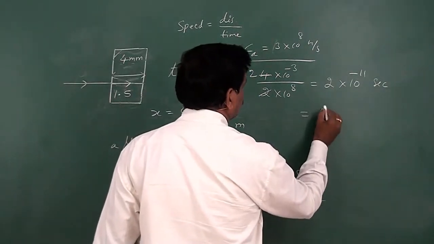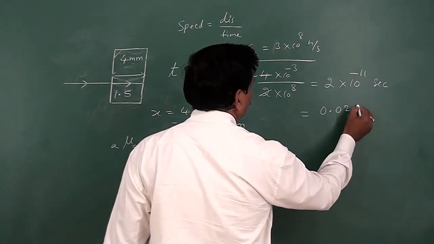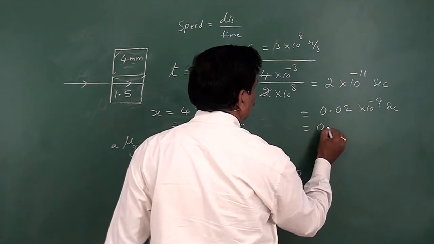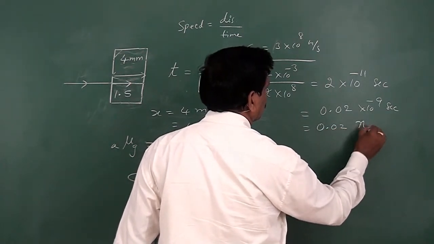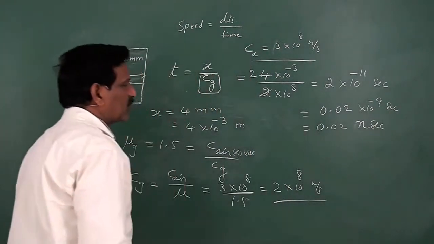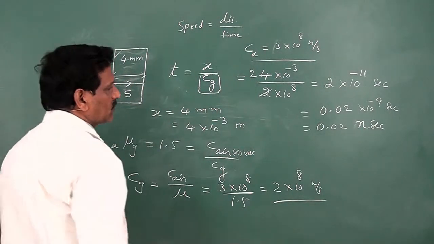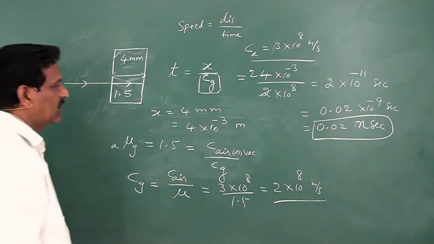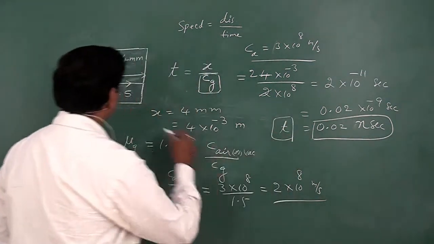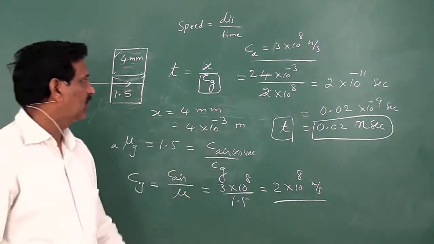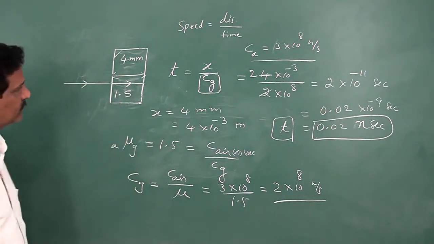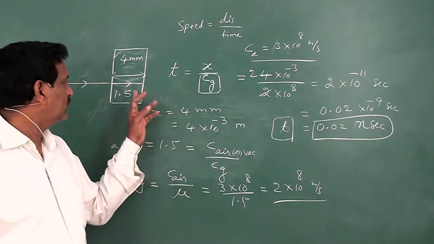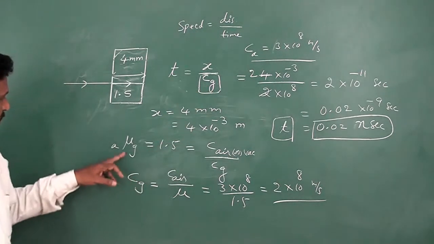Or you can write this as 0.02 into 10 power minus 9 second, that is 0.02 nanosecond. 10 power minus 9 is called nano, so 0.02 nanoseconds. So this is the time taken by the light to pass through the window of thickness 4 millimeter having a refractive index of 1.5. Here we first have to calculate the speed of light in the window, and that can be obtained from the refractive index definition.